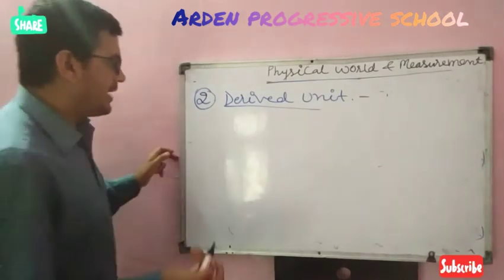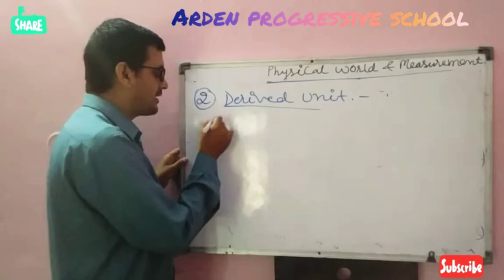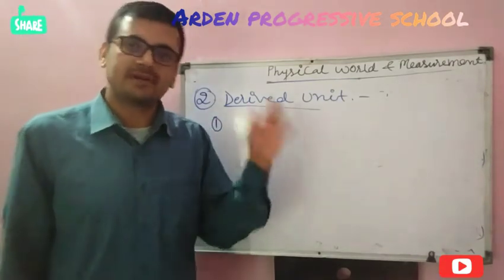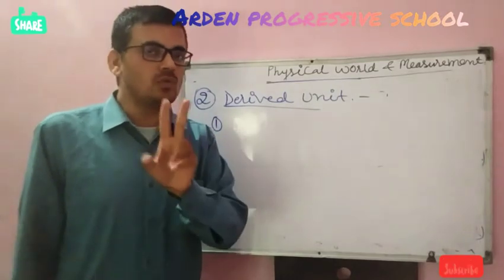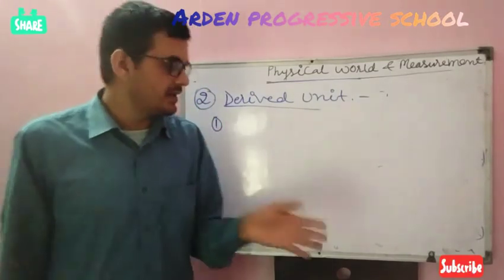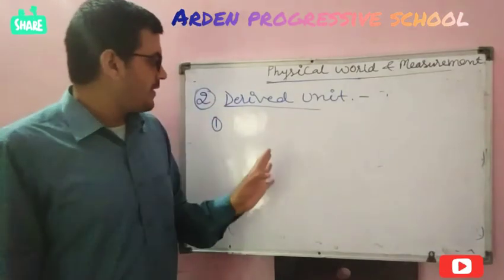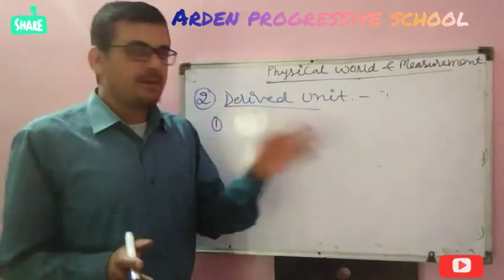Students, I am writing here one derived physical quantity. I have already told you we have 7 fundamental physical quantities and 2 supplementary physical quantities, which I will discuss later in this video. That means 7 plus 2 is 9.